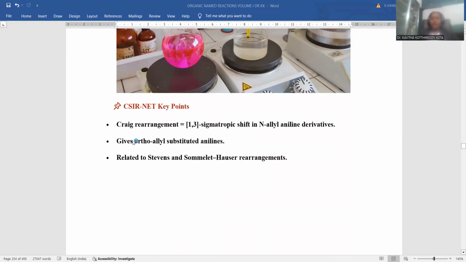From the CSIR NET purview, this Claisen rearrangement is part of the 1,3 sigma-tropic shift. N-allyl aniline derivatives will participate in the Claisen rearrangement process. Ortho-allyl substituted aniline is the final product. Related with the solvents, related with the Stevens and the Sommelet-Hauser rearrangement. This Claisen rearrangement is almost similar to the Stevens and Sommelet-Hauser rearrangement process.